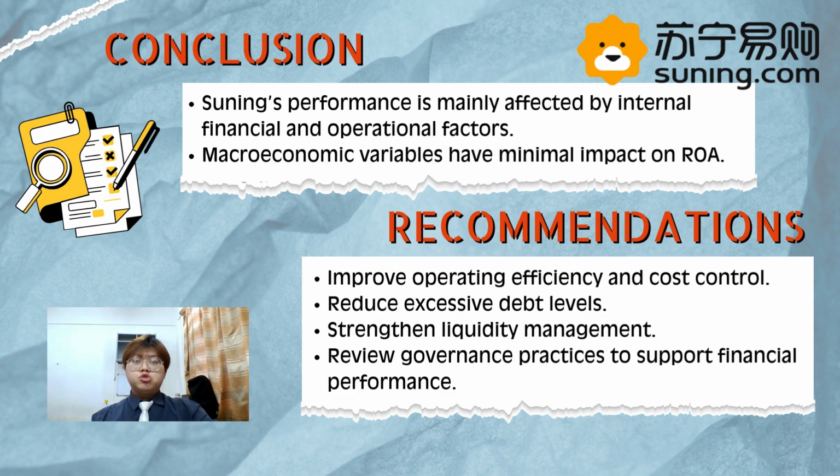In conclusion, Suning performance is mainly affected by internal factor and not economic condition. The main problems are high debt, weak cash flow, and poor cost control. I have four recommendations for Suning. The first one is control costs better to improve operating margin. Second one is reduce debt to lower financial risk. Third one is improve cash flow management. And the last one is strengthen internal management and governance.